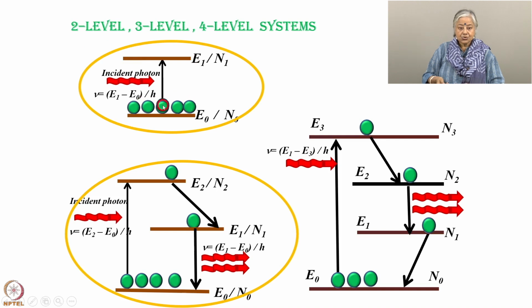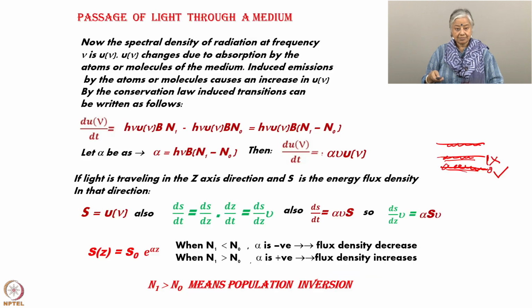Suppose there were 6 particles, 3 of them have gone up and 3 of them have remained below. So you have the population of this energy E1 and population of this E0 to be equal. Now, what happens then? We have seen what happens when N1 is less than N0, and N1 is greater than N0.